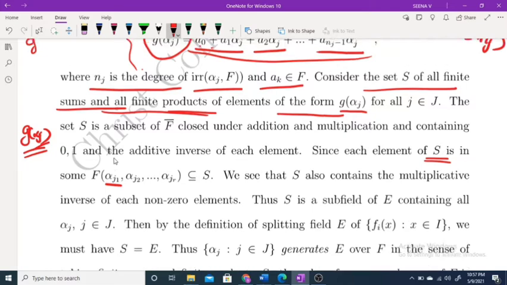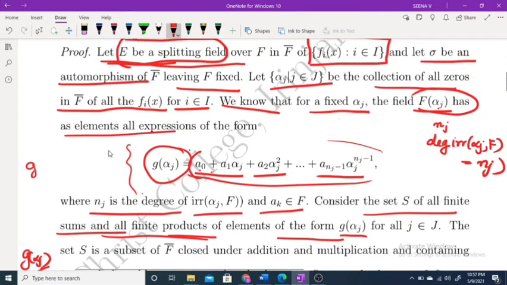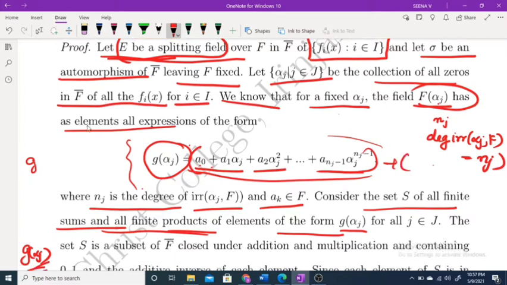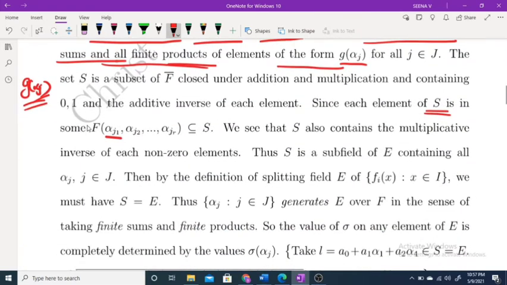So that means suppose this is one product and if b naught plus etc., this sum also we are considering. So each element of S is in some f of alpha j1, alpha j2, etc., alpha jr, which is a subset of S.